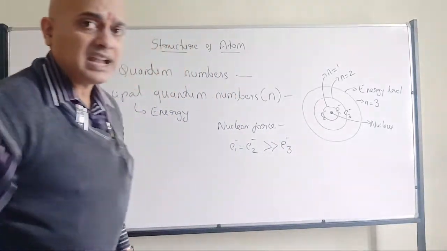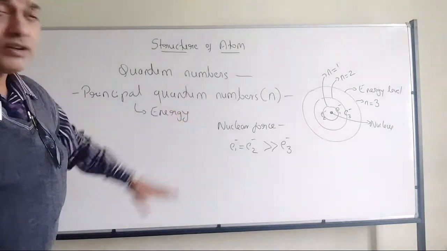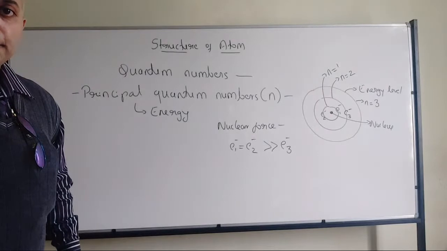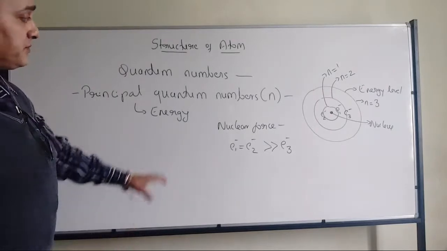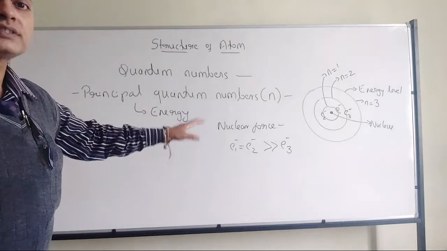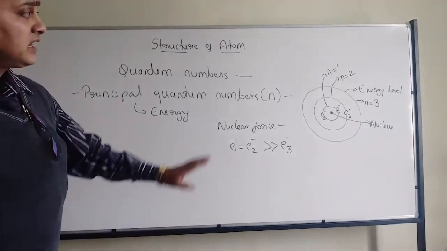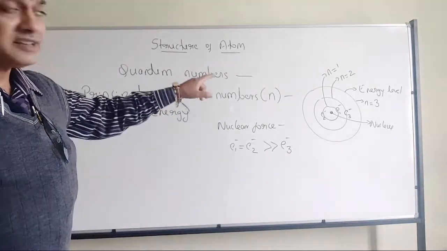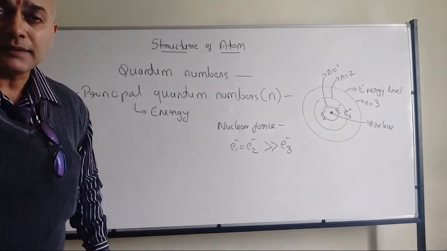All of you are understanding? With respect to nuclear force, we are right. Electron 1 and 2 will have high nuclear force compared to electron 3.